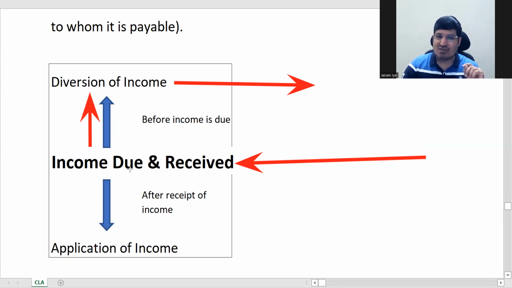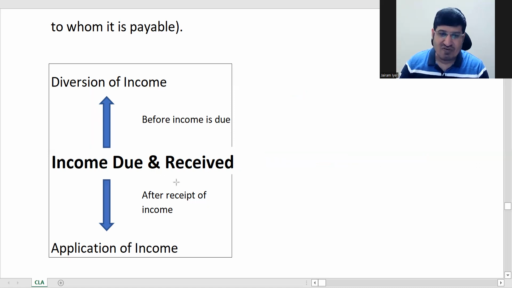So this is not taxable because your income did not become due. Your income has to become due to be taxed. That's why there will be very, very few instances of diversion. Only some legal authorities can divert it, or sometimes it can be diverted due to some standing instructions given. So basically, what you have to see in diversion is that before your income is due, it was diverted at source, and it is not taxable.